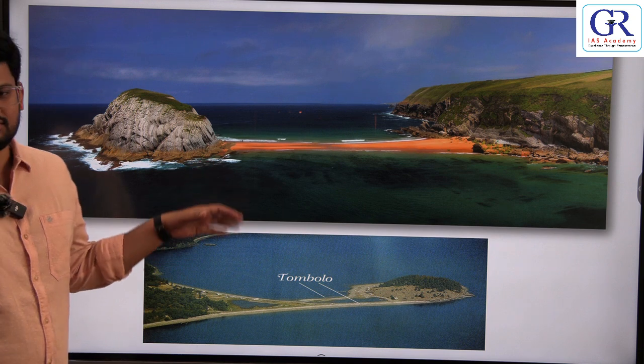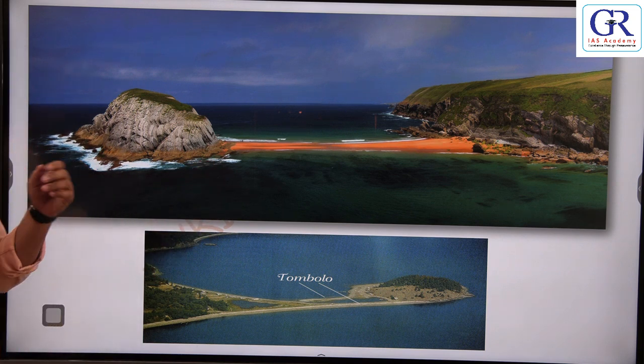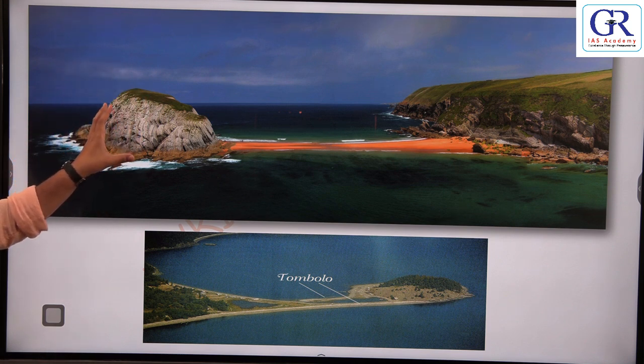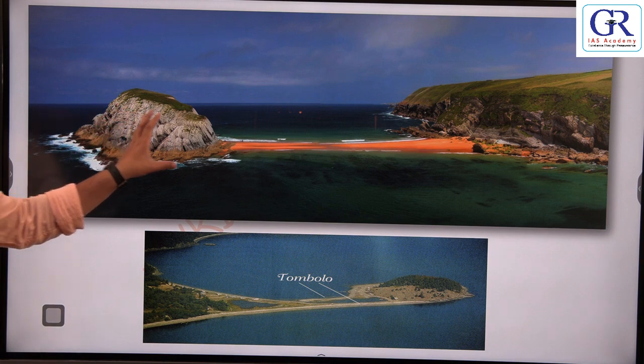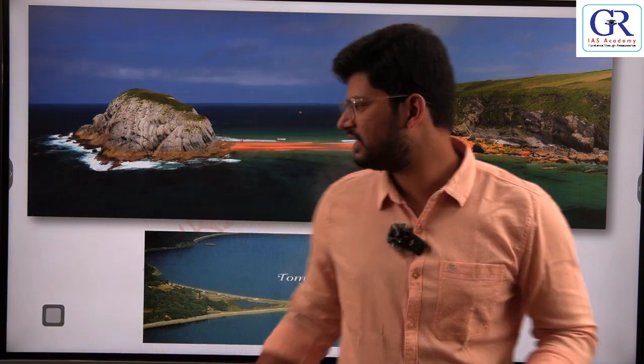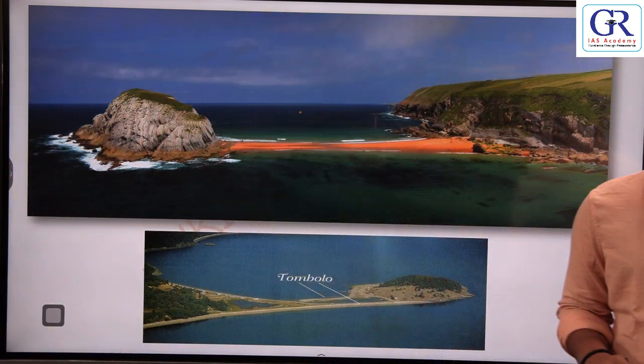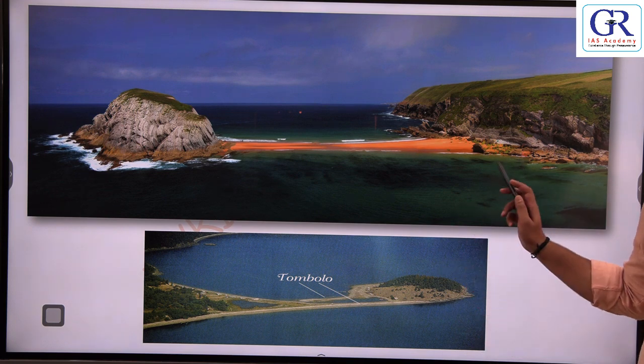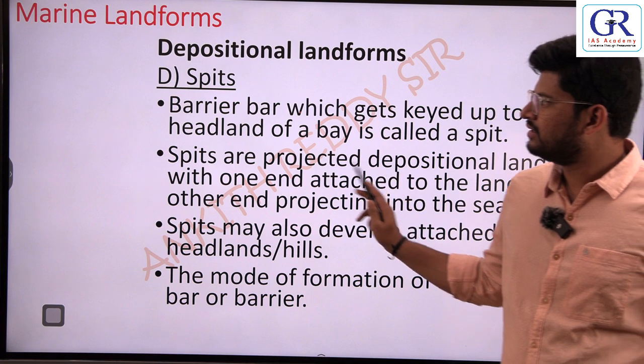If the deposition, or the sandbar, is connecting the small stump or a stack to the coast, then it is called a tombolo. Getting my point? Understood what is a tombolo? Next, spits.